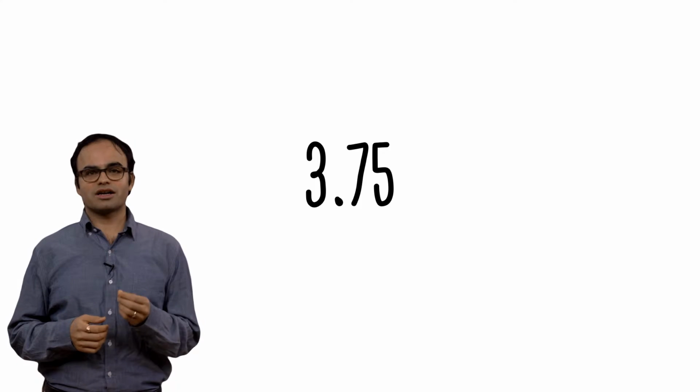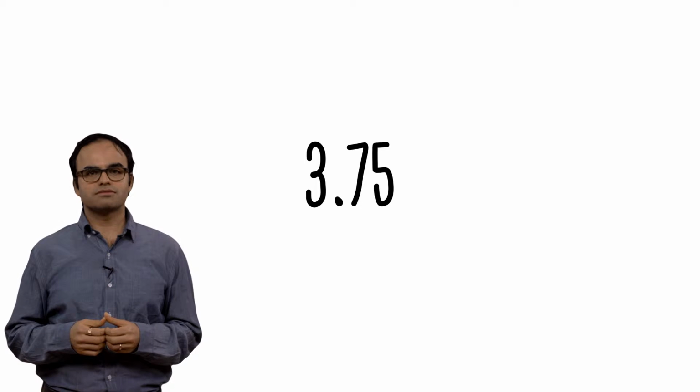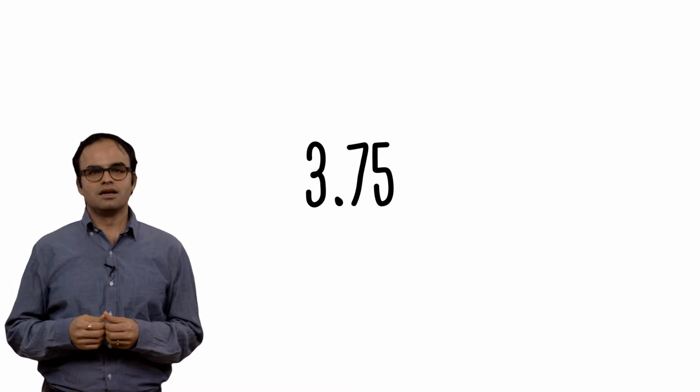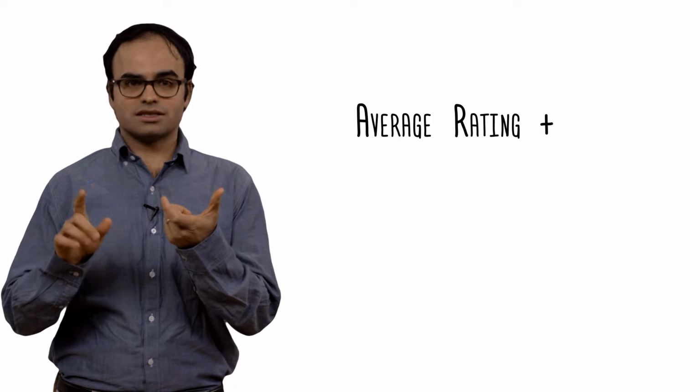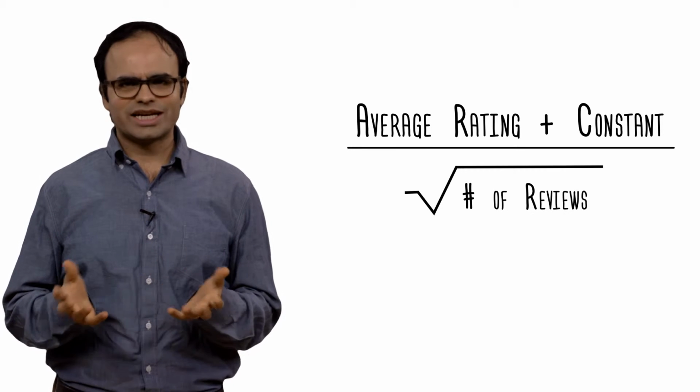On the other hand, our conservative correction will prevent it from being discovered early on by various Yelp users, and this would make it longer for this restaurant to become popular. So this suggests that our conservative correction is preventing some kind of exploration among users early on. If we wanted to encourage some form of exploration, then we should do optimistic correction rather than the conservative correction. That is, the adjusted score should be average rating plus, not minus, a constant divided by square root of number of reviews. Is that it?